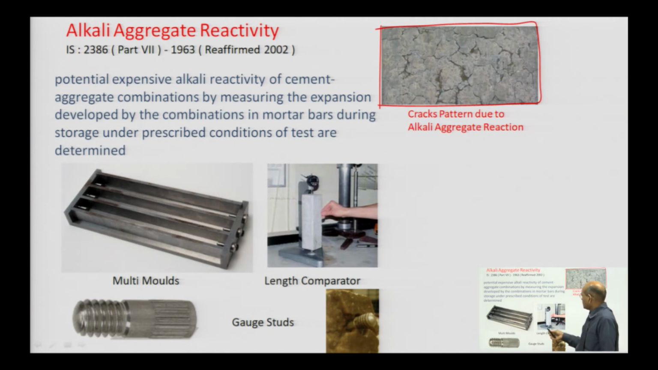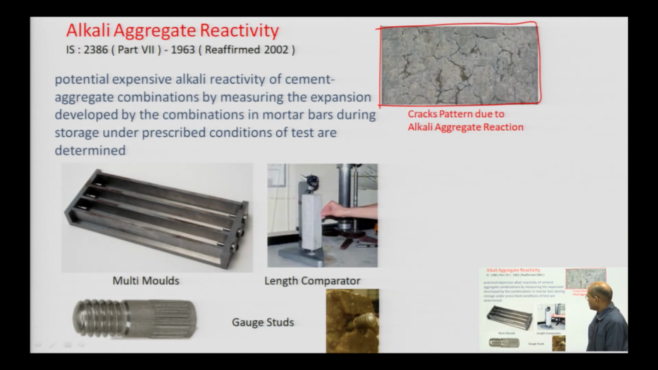So, this is the mold. This is a multiple mold that we have taken. Potential expansive alkali reactivity of cement aggregate combinations is determined by measuring the expansion developed by the combinations in mortar bars during storage under prescribed conditions of the test. These conditions have been given in IS 2386 part 8. So, we have to download it and understand how to do the test.